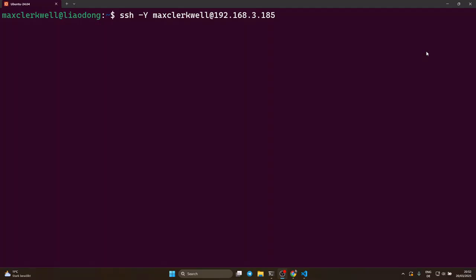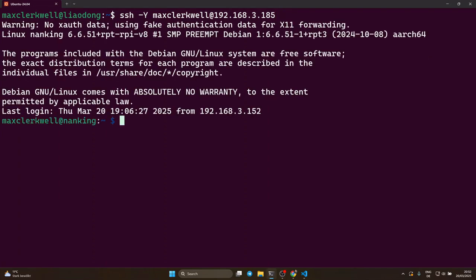So I'm using my Raspberry Pi via SSH. First of all, I'm going to log into my Raspberry Pi, including X forwarding. You see the -Y here, which enables X11 forwarding.